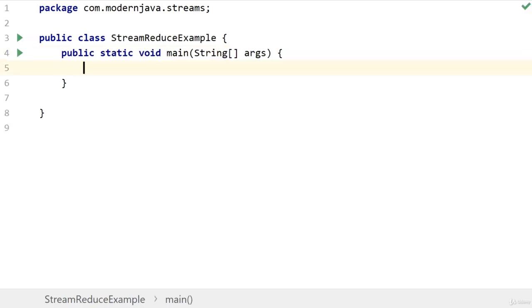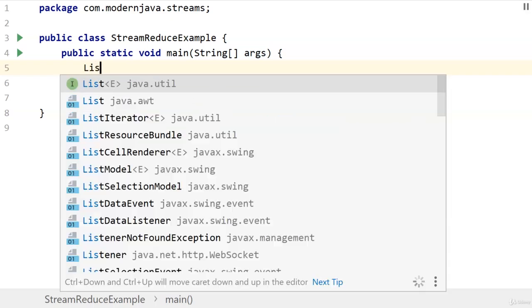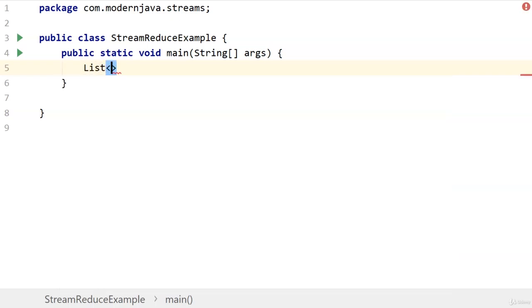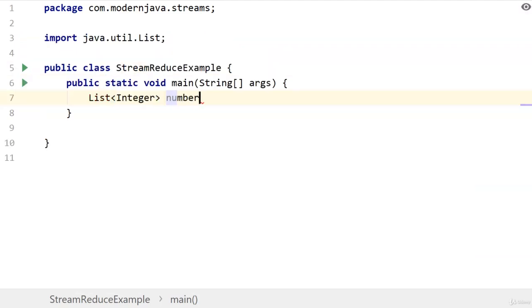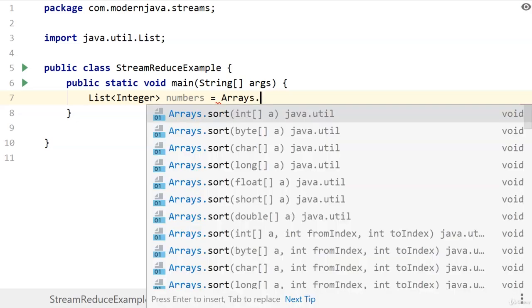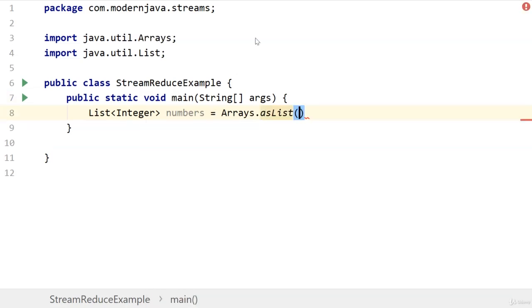Inside public static void main, we'll be creating a list of integers. So it is an integer list, numbers is equal to Arrays.asList 1, 2, 3, 4, 5, 6, 7, 8, and 9.